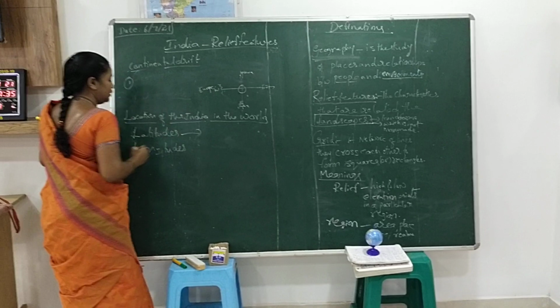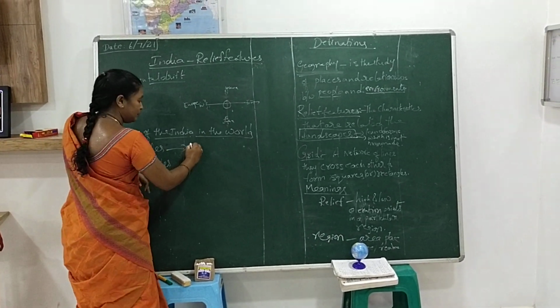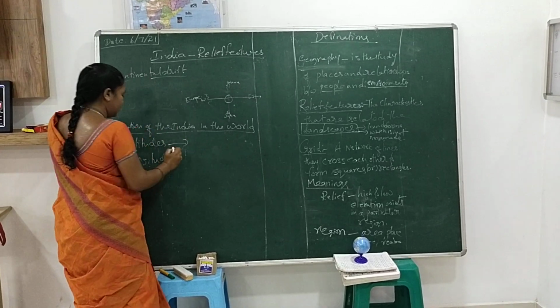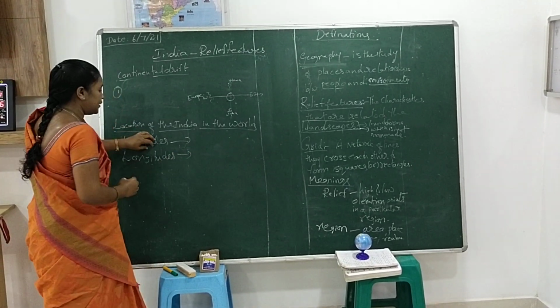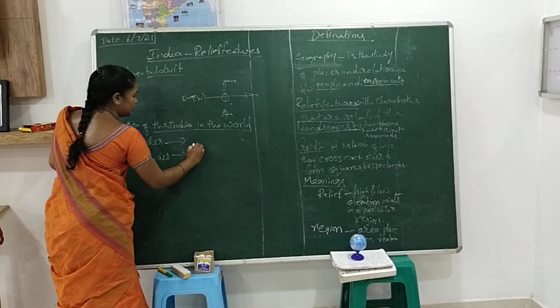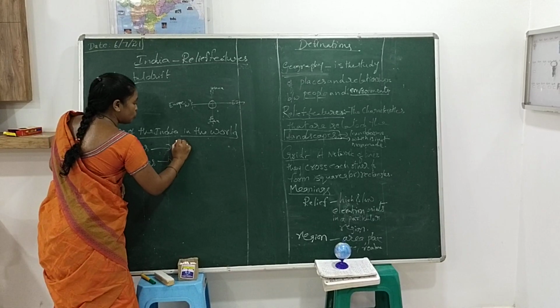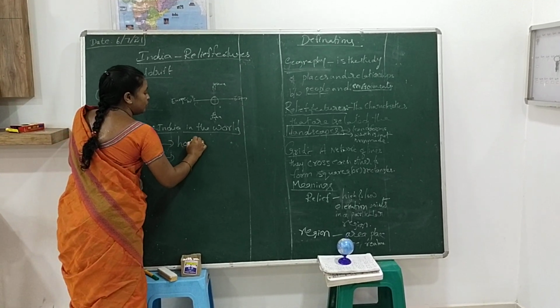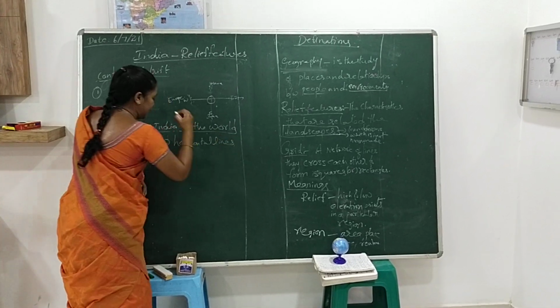Latitudes are lines drawn across the globe. Longitudes are also lines drawn across the globe. First of all, latitudes and longitudes are imaginary lines. Latitudes are also called horizontal lines.